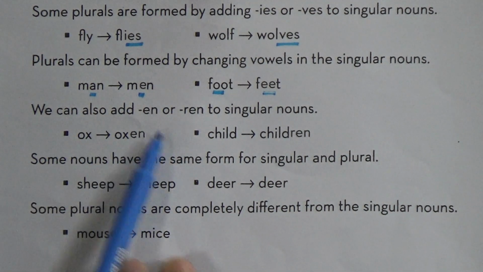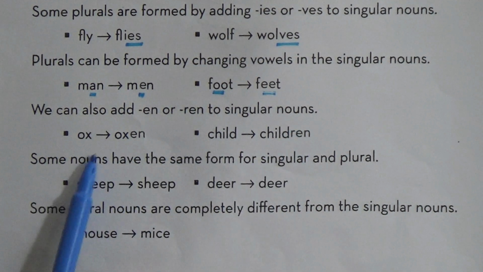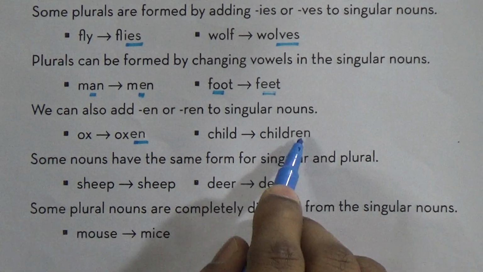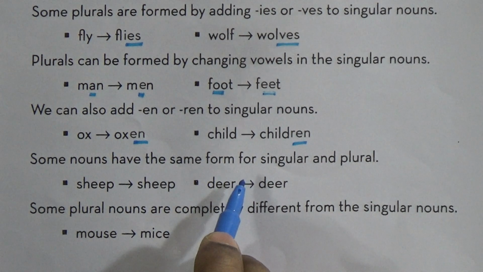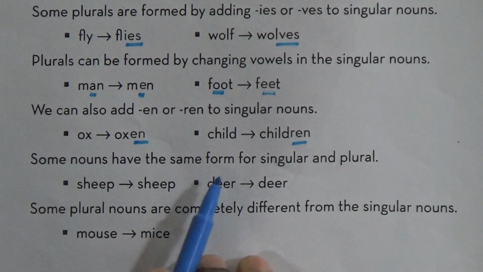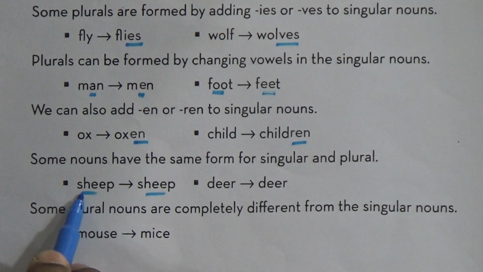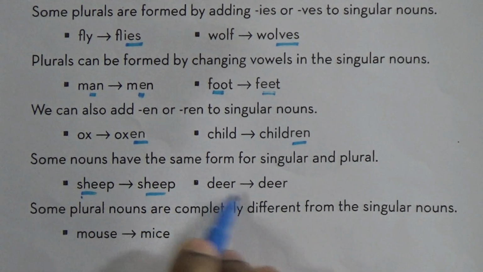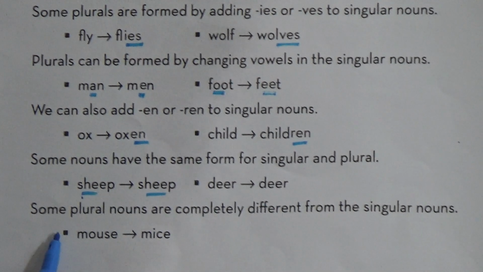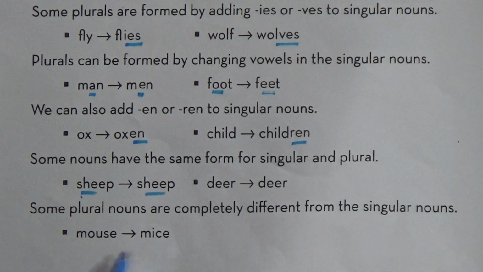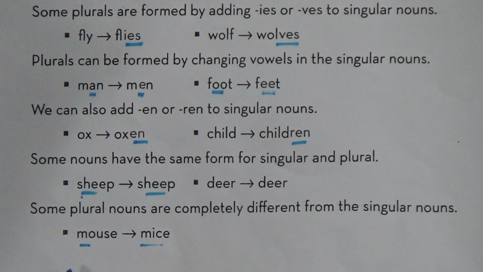We can also add en or ren to singular nouns. So ox, oxen. We add en. Child, children, ren, okay? Some nouns have the same form for singular and plural. Some nouns are the same. Sheep, sheep. So singular and plural are the same. Sheep, sheep. Deer, deer. Some plural nouns are completely different from the singular nouns. Completely different. You can see mouse, mice. Since there is no rule, you have to memorize this one.